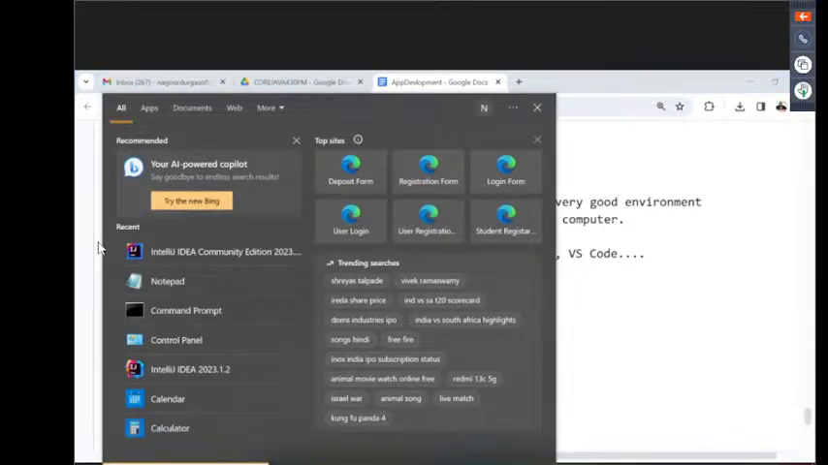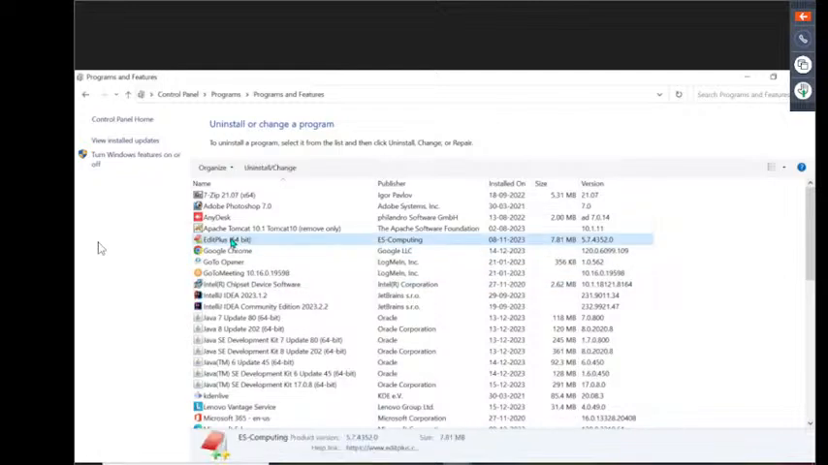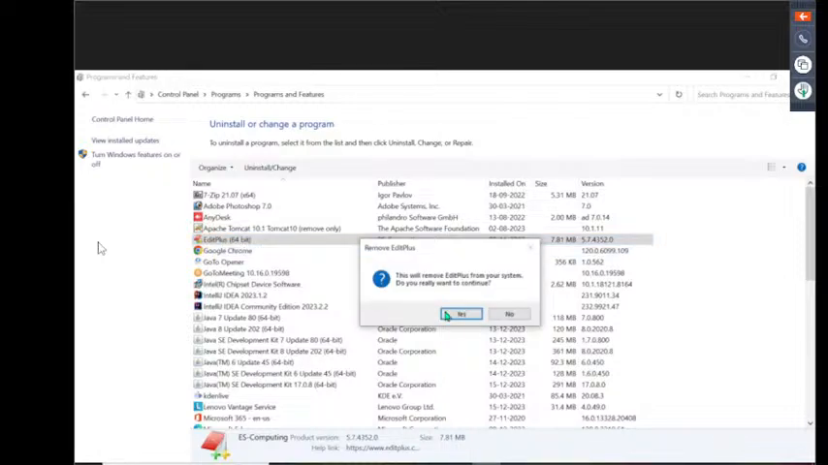If you want to uninstall any program, where must I go? The Control Panel. Right. Inside the Control Panel, uninstall a program. There we can see the software, Edit Plus 64-bit. Right click on it, and the uninstall option is available. Okay, fine.